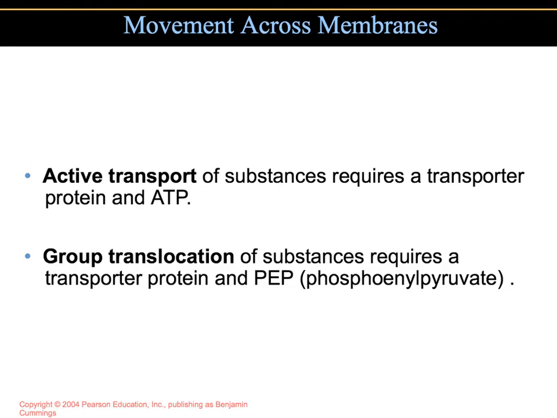There's also another type of transport called active transport. In active transport, the substance that crosses is not altered by the transport across the membrane. But it does require a protein, and it will require the expenditure of ATP. Now, why? So far, we've mentioned that molecules move from an area of high concentration to low concentration. But in active transport, it's going to be moving from an area of low to high. That's not the normal way. This is not along the concentration gradient, but against the concentration gradient.